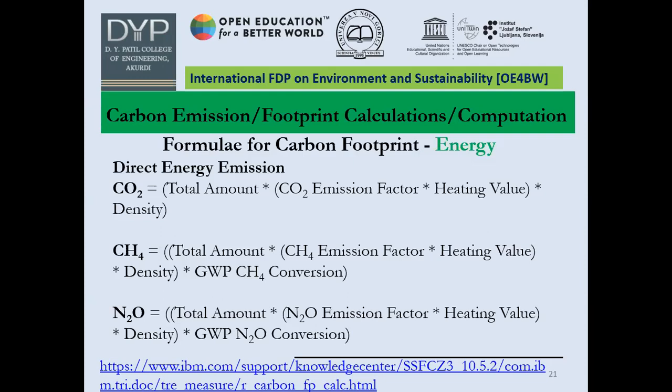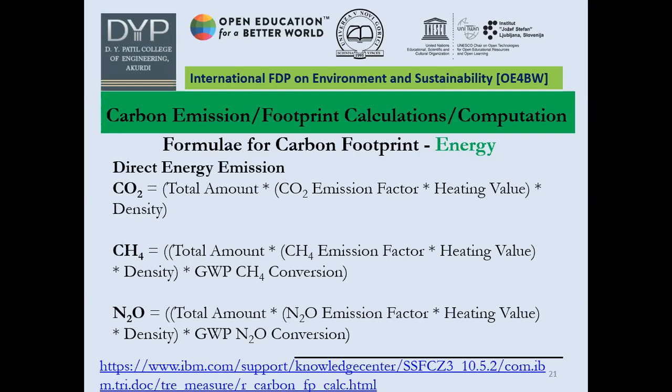In the second equation, apart from total amount, heating value and density, we want the methane emission factor and the global warming potential CH4 conversion, right? Similarly, for N2O calculation, we want total amount multiplied by N2O emission factor multiplied by heating value multiplied by its density, and then the global warming potential of N2O conversion.